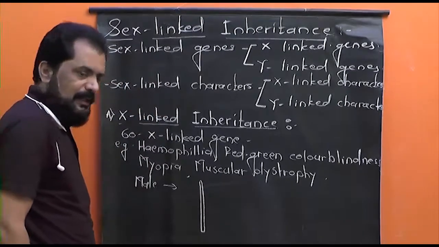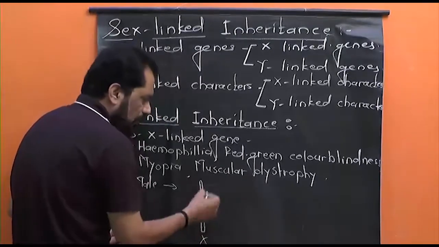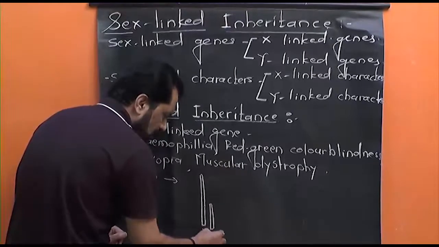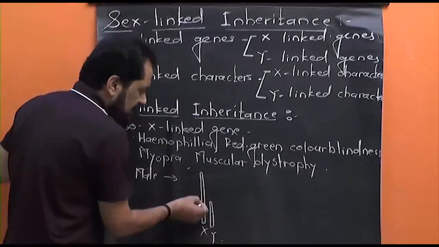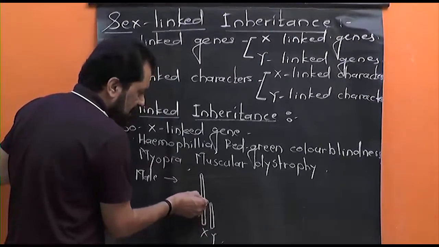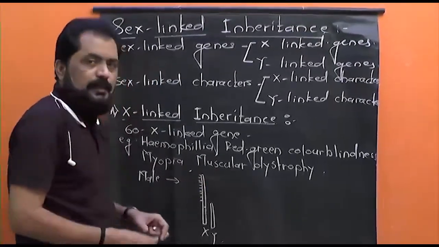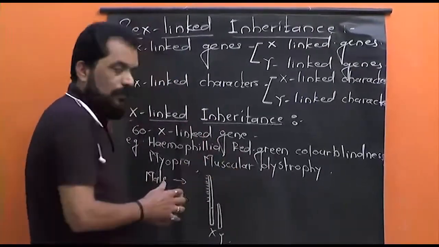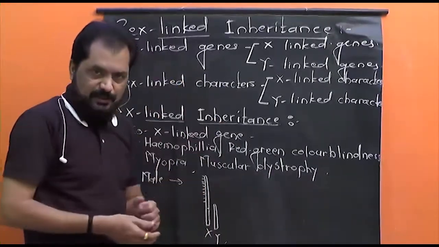In a human male there is only a single X chromosome, there is no other X chromosome. The other sex chromosome in the human male is Y, and that's why these recessive genes present on the non-homologous part of the X chromosome have no dominant allele on the Y chromosome to suppress their effect.